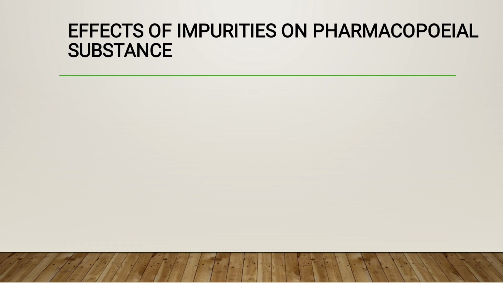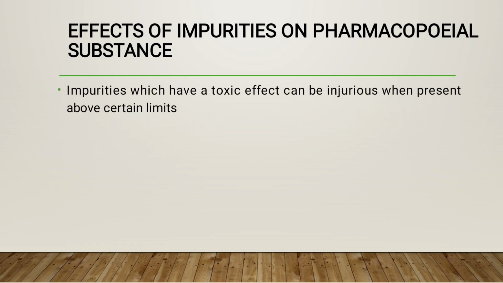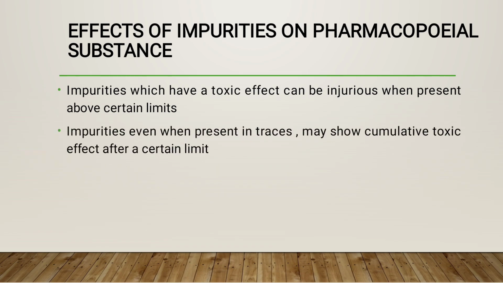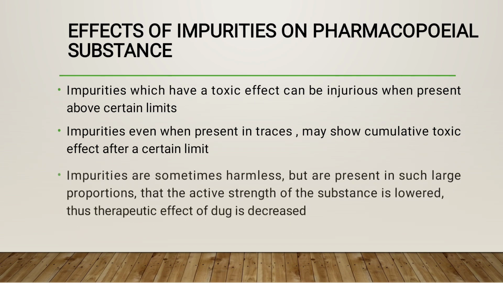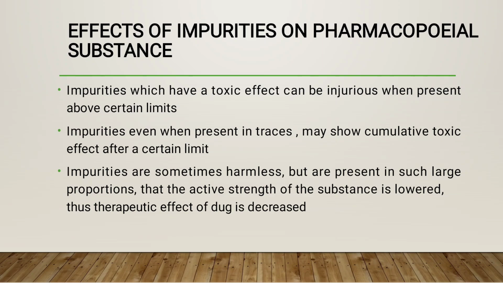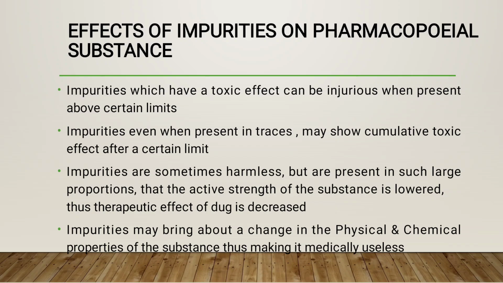Next point is the effect of impurities on pharmacopoeial substances. Impurities which have a toxic effect can be injurious when present above certain limits. Impurities, even when present in traces, may show a cumulative toxic effect after a certain limit. Impurities are sometimes harmless but are present in such a large proportion that the active strength of the substance is lowered, thus the therapeutic effect of the drug is decreased. Impurities may bring about a change in the physical and chemical properties of the substance, thus making it medicinally useless.